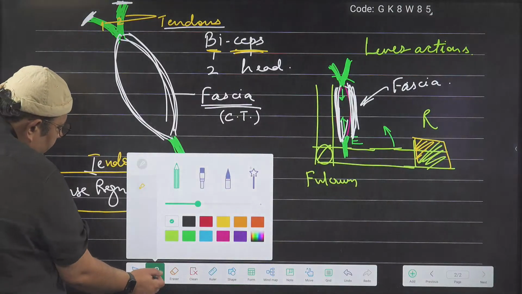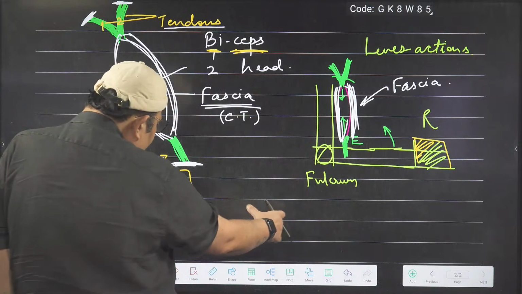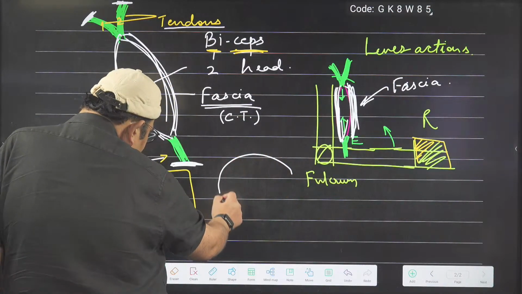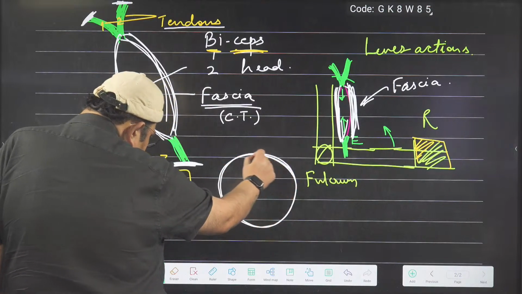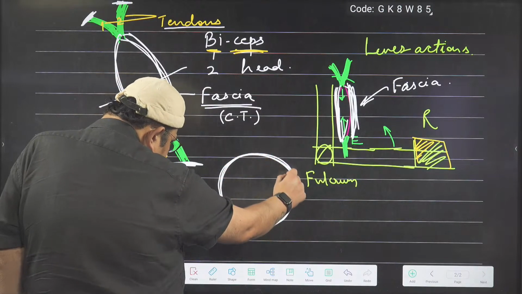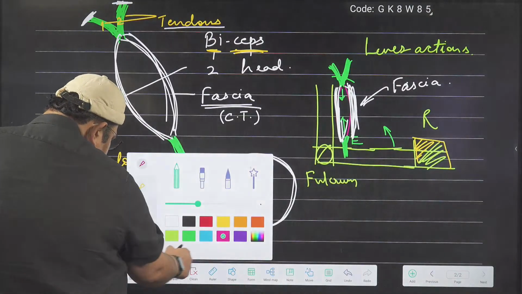Now, if you want to look inside, let us cut this muscle and you will see the cut end. Now you are seeing the cut end, and outside you see this is all fascia. The fascia is surrounding, it is a white fibrous connective tissue, and inside you will find the very muscle.